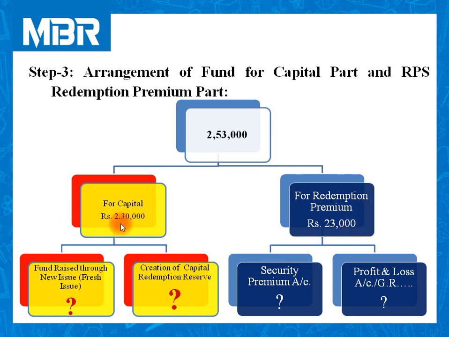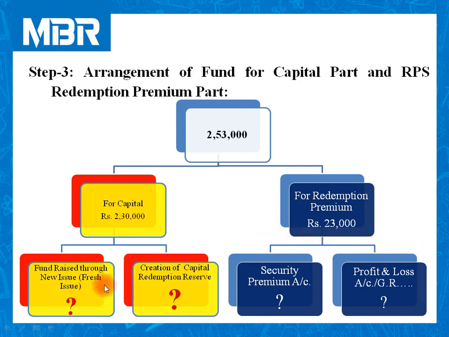Now, how to collect these 230? We need to issue new securities. We need to create CRR, and to adjust these 23,000 for RPS redemption premium part, we can use security premium, and we can also utilize profit and loss account, general reserve account, or any other account which is available as profit distributable to equity shareholders.